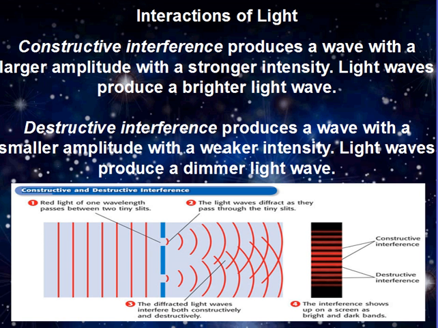Alright, last of the review, interference. Remember, there are two types of interference, constructive and destructive. With light, constructive interference gives off a more intense or brighter light, while destructive gives a weaker or dimmer light. This picture here shows that light, when it's brighter, is constructive due to the two light waves combining, whereas on the edges it's dimmer, where the light waves are colliding in opposite directions. For this, all you need to know is constructive bright, destructive dim.